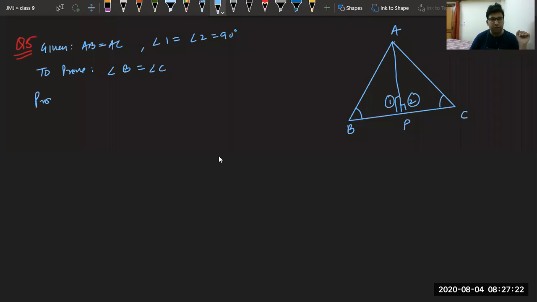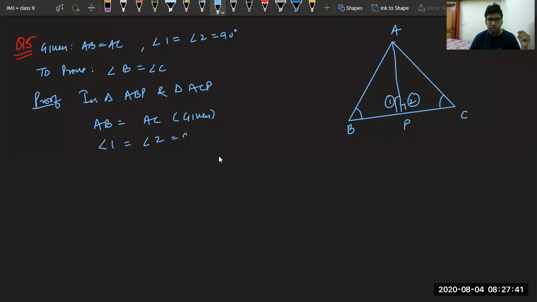So the proof part is very simple. In triangle ABP and triangle ACP, we can say first thing we know is AB is equal to AC, given to us. Second thing we know is angle 1 is equal to angle 2, both 90 degree, also given to us.